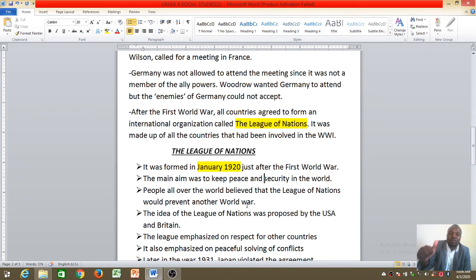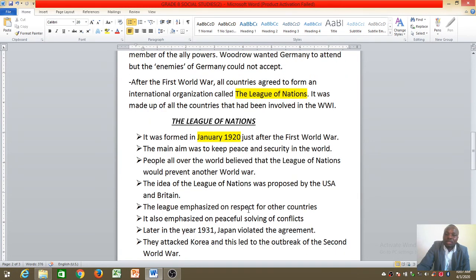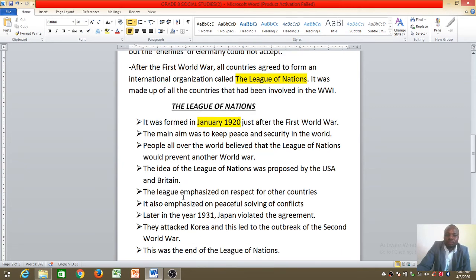Remember, we had just finished the First World War, and people had come together to sign a peace agreement to form an organization called the League of Nations to prevent another war. The idea of the League of Nations was proposed by the USA and Britain.